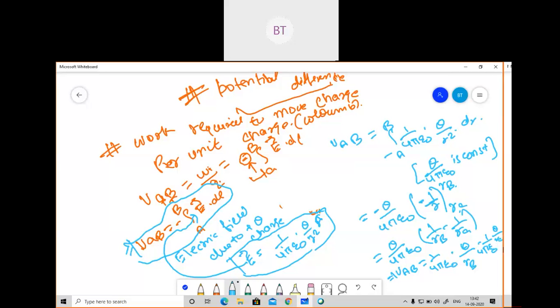So please tell me, is there any kind of doubt? How I have written all these expressions, are you comfortable with that? I will write here VAB equal to VA minus VB. This I can write easily. VAB equal to VA minus VB. Please tell me, is there any doubt how I have written? I have just solved the integration. If any doubt is there, please tell me.